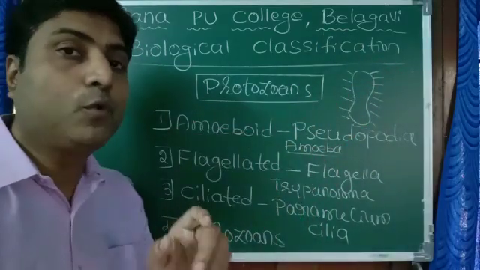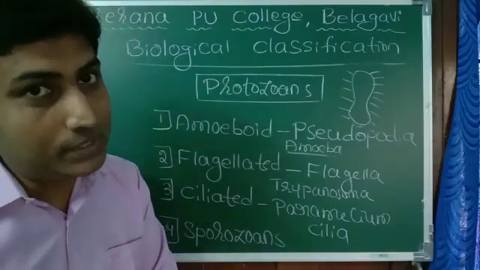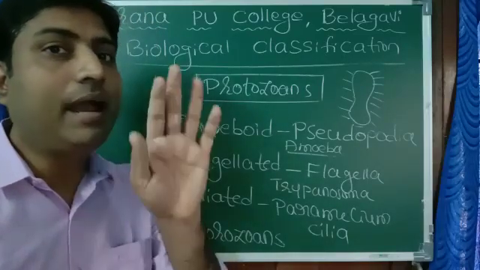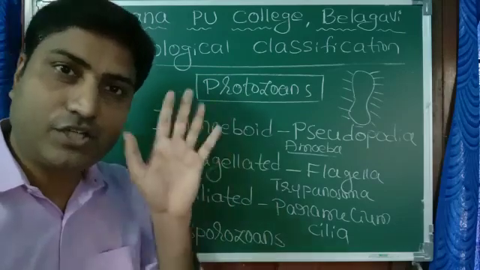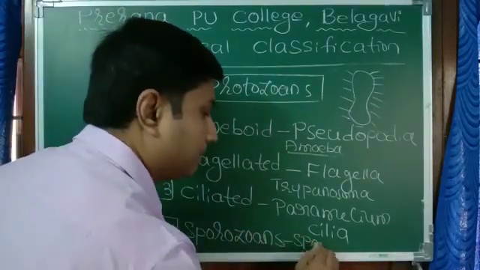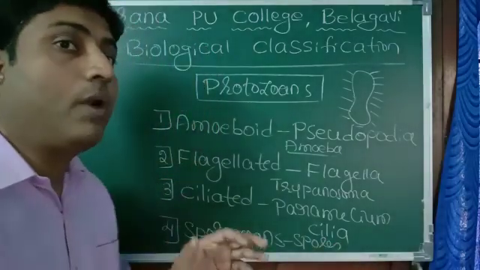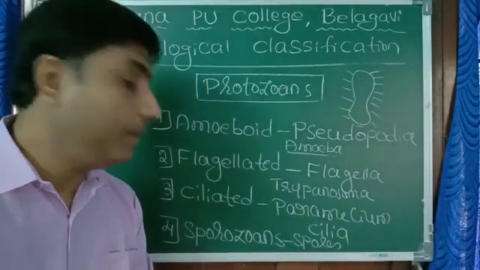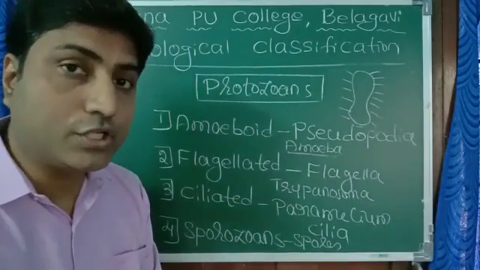And finally, sporozoans. Sporozoans are without any locomotory structure. Then why the name sporozoans? They produce spores. Why don't they require any locomotory structure?